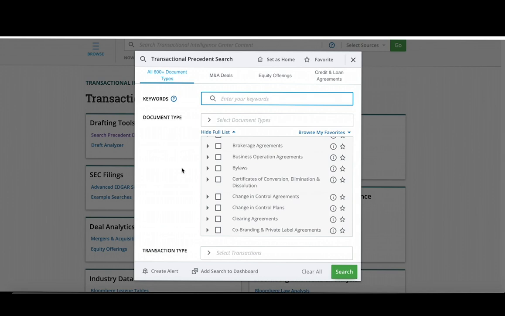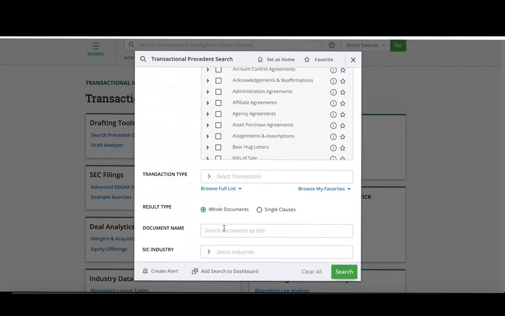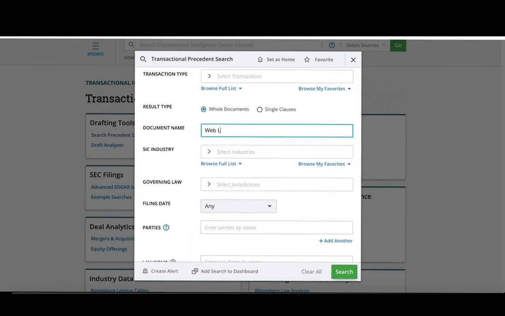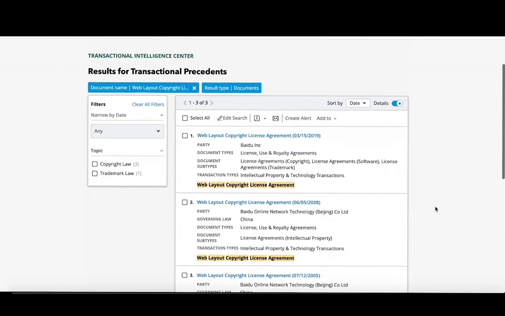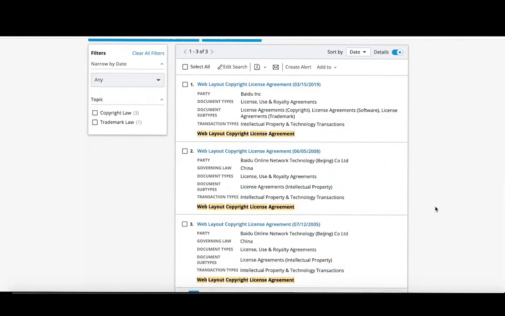So say I am interested in a web layout copyright license agreement. I can run that search and see if any other companies have had an agreement with those keywords in its title. And I find a few different examples.